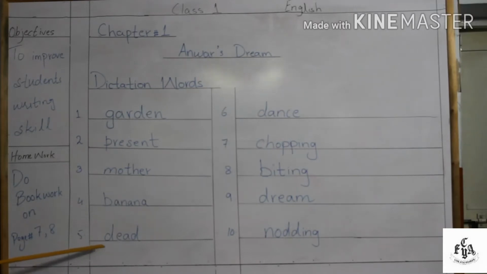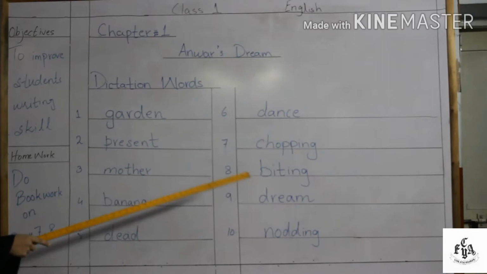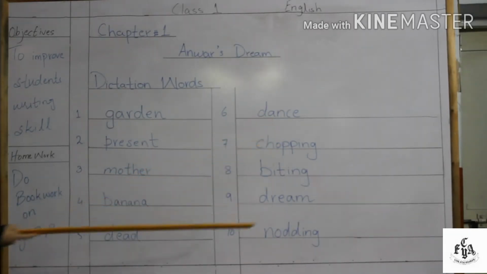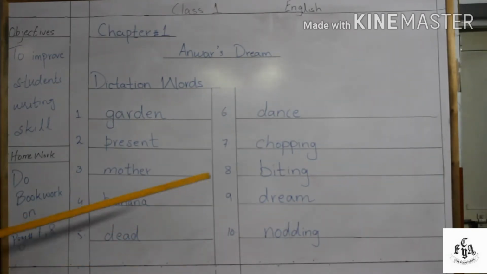Now the next word is dead, D-E-A-D, dead. It means that which has no life. Now the sixth word is dance, D-A-N-C-E, dance. Like when you hear some music and you start moving your hands and legs and you start dancing.